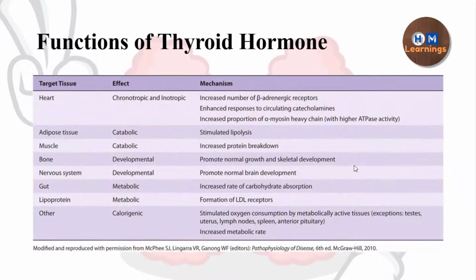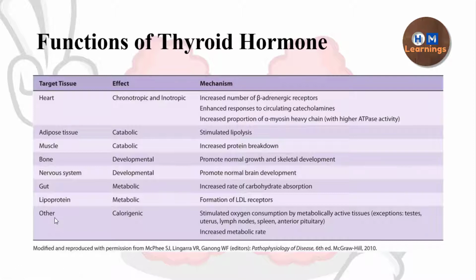Then, what are the functions of thyroid hormone? This is a table I have taken from Ganong. This table summarizes beautifully the functions of the thyroid hormone. If you don't have time to read all the details regarding all the functions, you can just go through this table and you can definitely get some marks in your question. It shows the effect on the heart, adipose tissue, muscle, bone, nervous system, gut, lipoprotein, and other effects too.